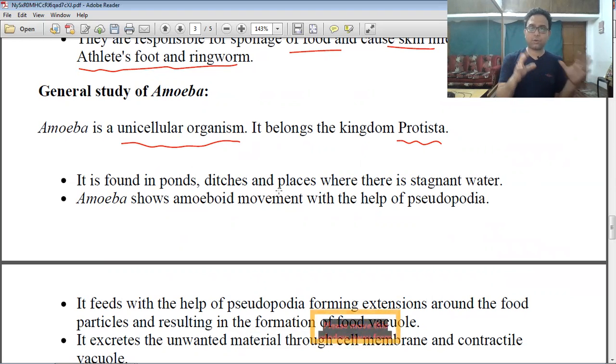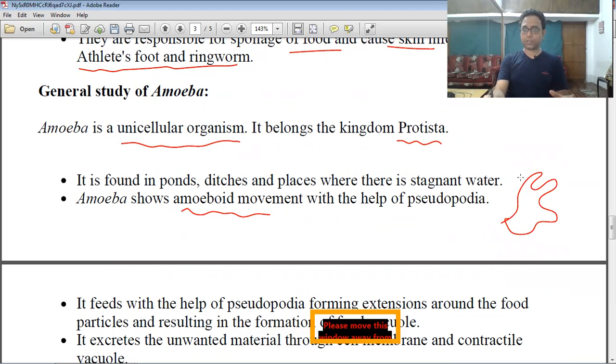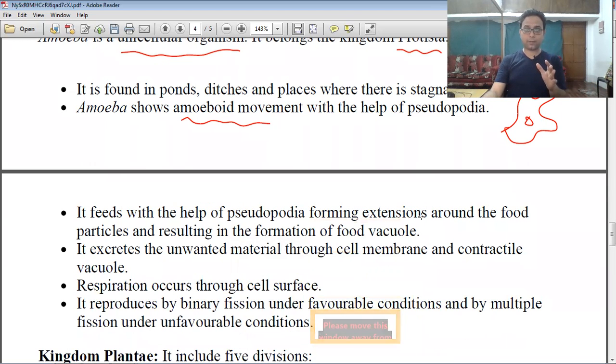Amoeba shows a special type of movement that is called amoeboid movement. But how? Amoeba has a finger-like projection. This one is the pseudopodia. So amoeboid movement happens with the help of the pseudopodia, right? So pseudopodia help in movement, that is their important function. Another function is that they help in taking food, right?